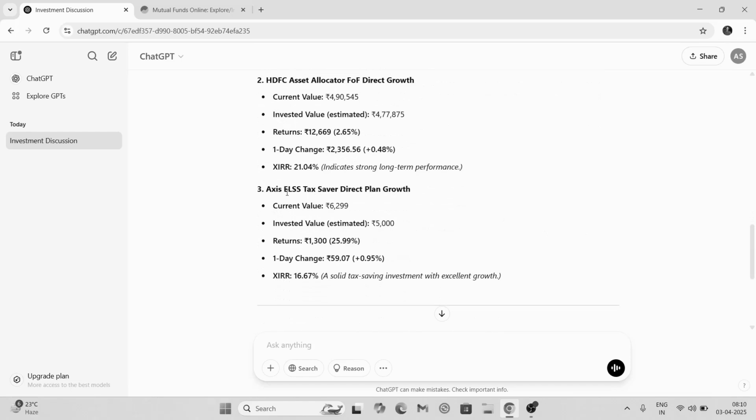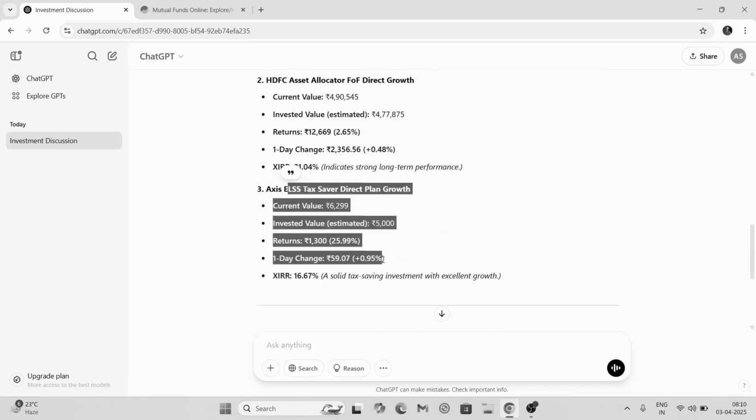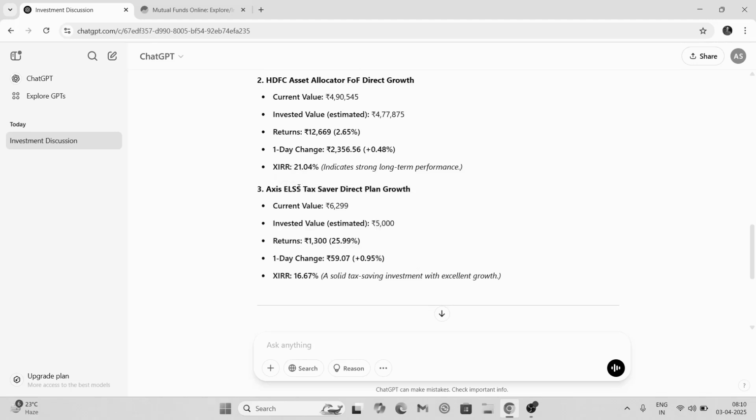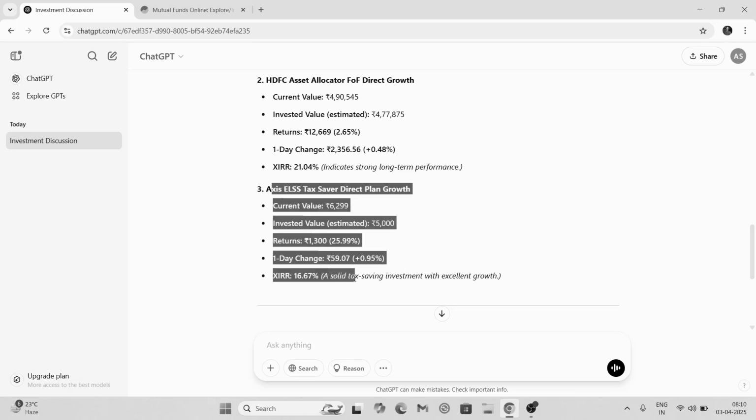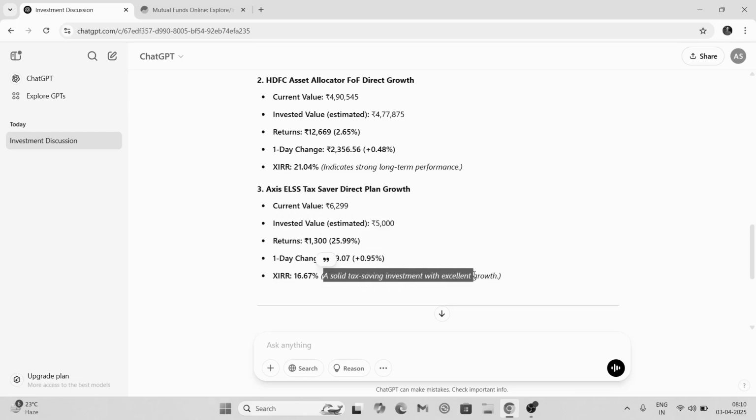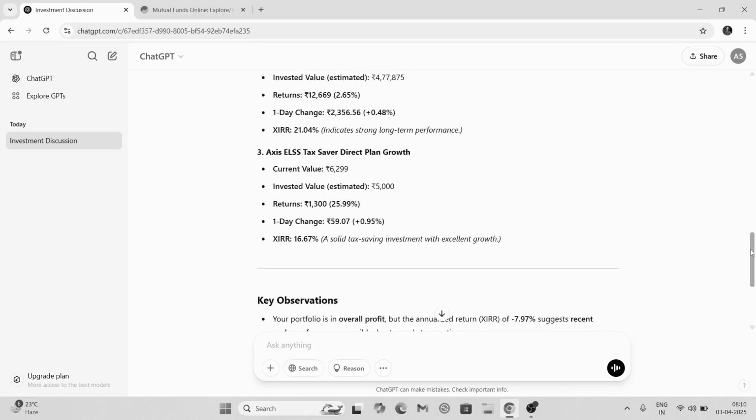And this one you can ignore. I invested in this fund when I invested the very first time. This was a tax saver fund, so my money is stuck in this for the next 3 years. So I'm not investing anymore in this particular fund. You can ignore this one. But it is a solid tax saving investment with excellent growth, 16% XIRR. Up until now I have made 25% return on this one. I invested this 5,000 rupees in October 2023, and I have made returns of 25% in 1.5 years. But you can ignore this one.